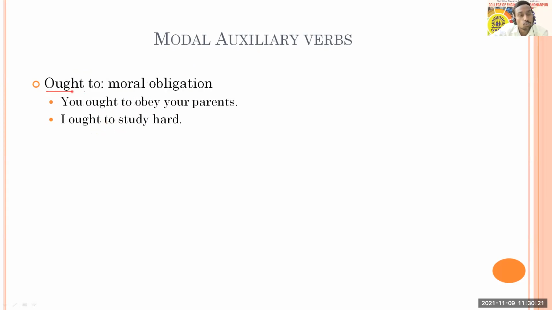The next is "ought to." We have already talked about ought to. It shows moral obligation, that what you have to do. Or you can replace it with should also. Sometimes you will see that should can be replaced with this ought to. So, "You ought to obey your parents." It shows moral obligation. Moral obligation is something ethical that you have to do. "I ought to study hard." Maybe in that case, if your parents are working hard and providing money, and in such a case, if you are not studying, then it is not fair. So in that case, you can say, "I ought to study hard."